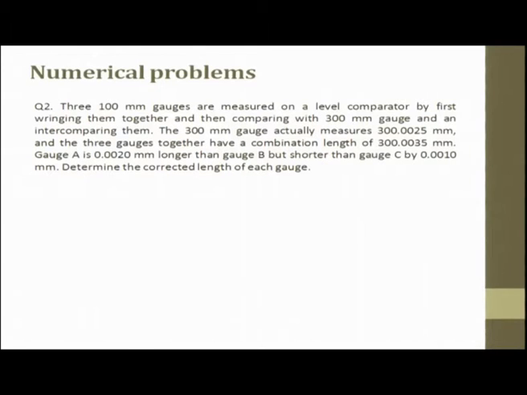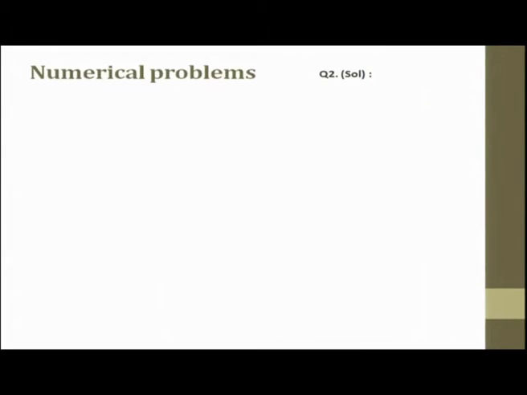So, this problem is also very easy. So, let us look at it. There are 3 100 millimeter gauges measured on a level comparator by first ringing them together and then comparing them with a 300 millimeter gauge. The 300 millimeter gauge actually measures 300.0025 millimeter and the 3 gauges together have a combination of 300.0035. So, the gauge A is so much longer than B, but B is shorter than C by this much. So, determine the correct length. So, we will try to solve this problem.